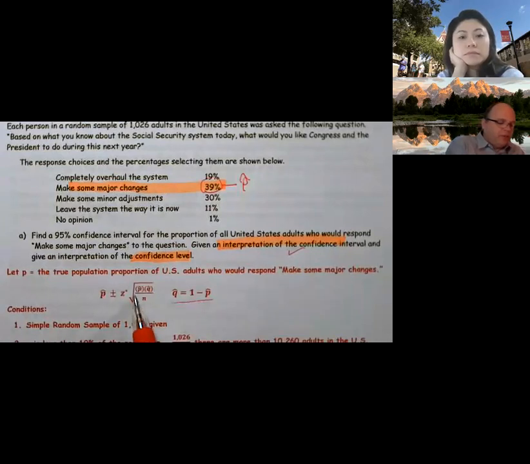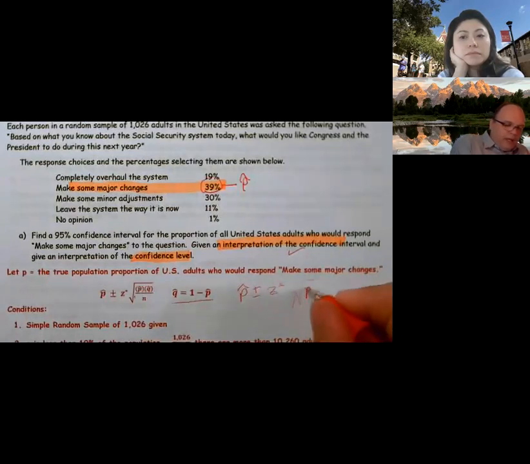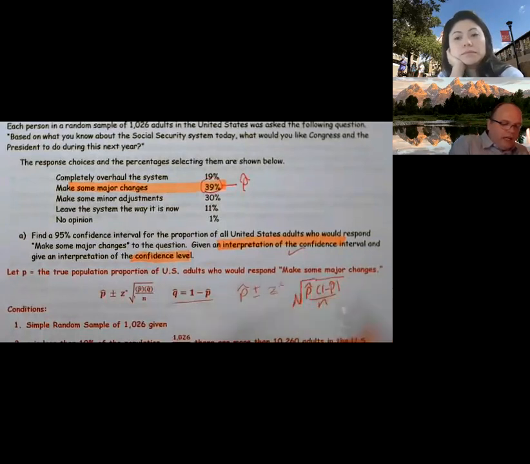We write our formula, and if you use Q, make sure you include 1 minus p. Alternatively, you could have written p hat plus or minus z star, square root of p hat times 1 minus p hat over n. That way you don't have to define Q, but I like using Q, but that's up to you. But if you use Q, you need to show this statement.